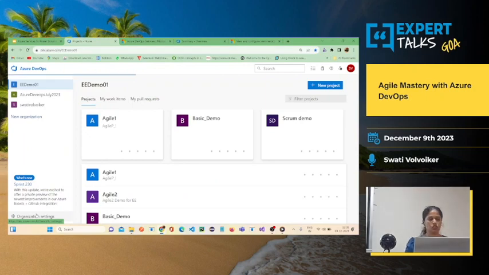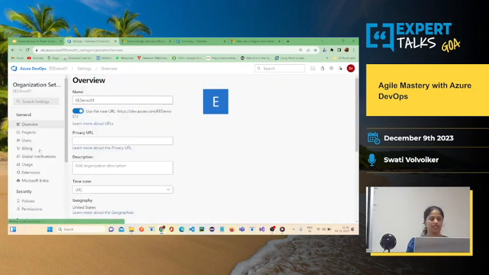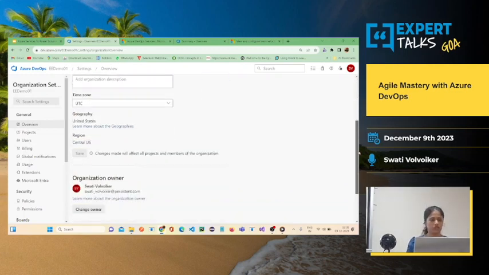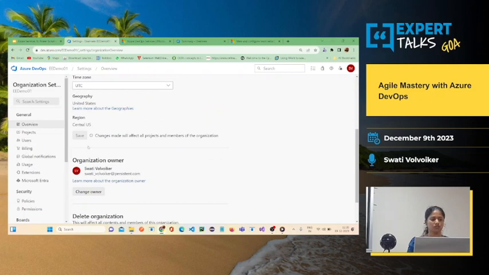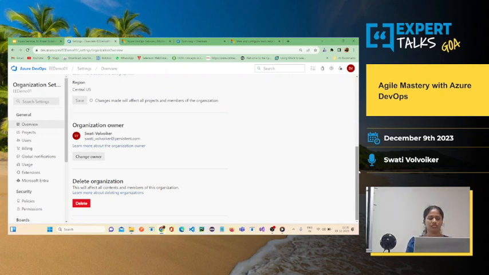Let me show you some of the important settings under organization settings. You can update the name of the organization if required, change the time zone, and change the owner of the organization itself.